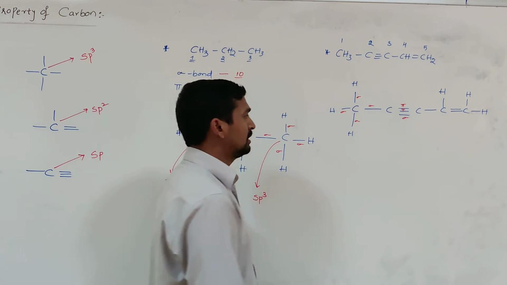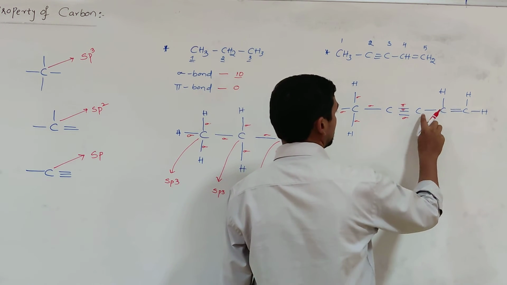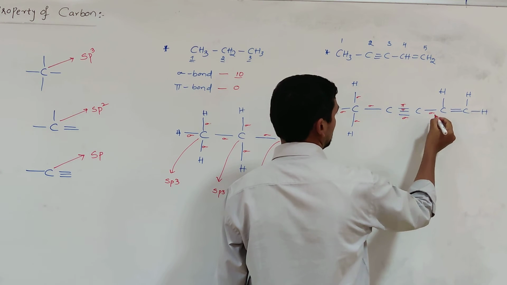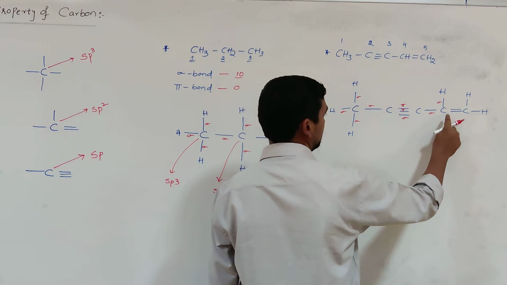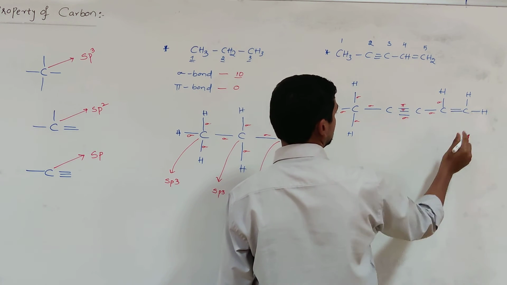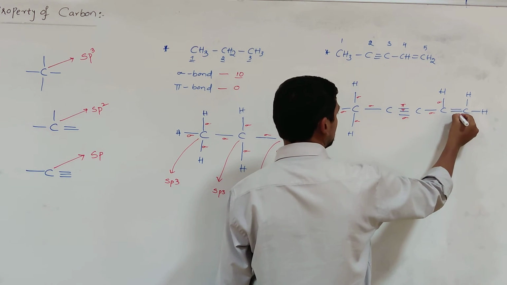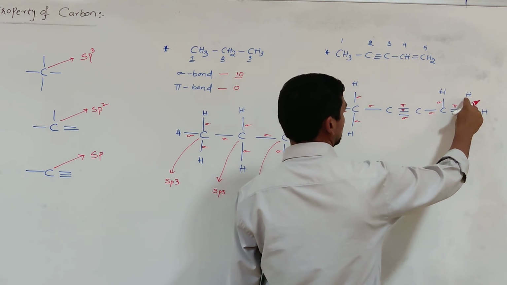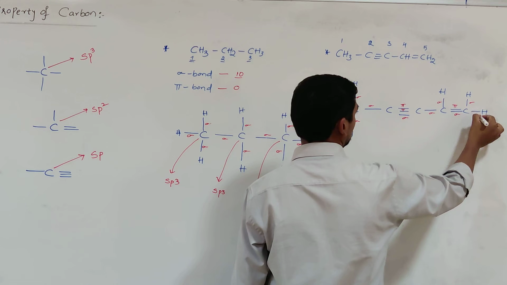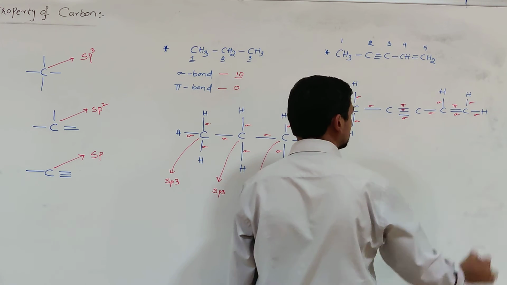Between carbon and carbon a single bond is present, that is sigma. Carbon attached to hydrogen, single bond, that is sigma. Where a carbon double bond is there, one is sigma and one is pi. This carbon attached to hydrogen is a single bond, that is also sigma.